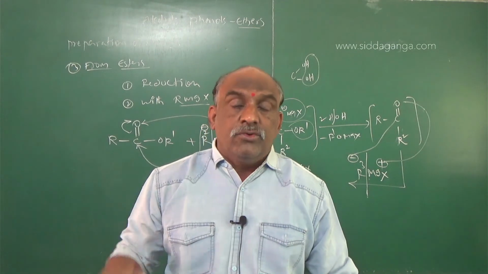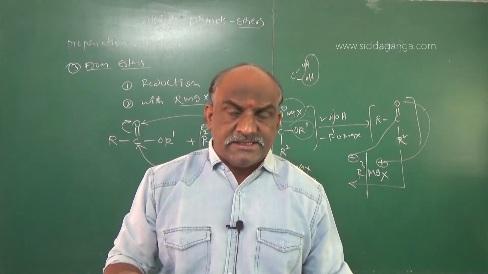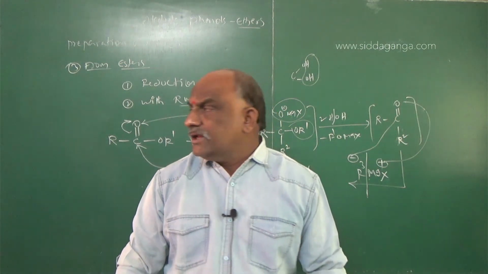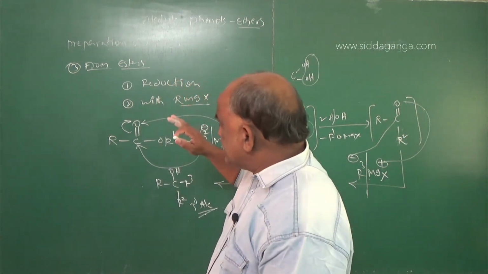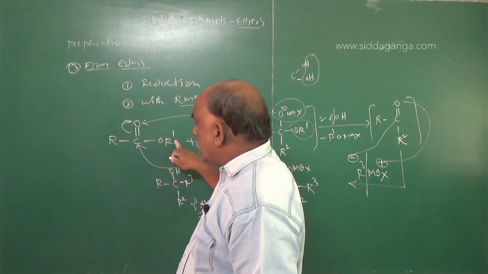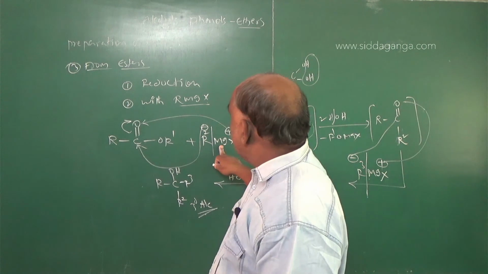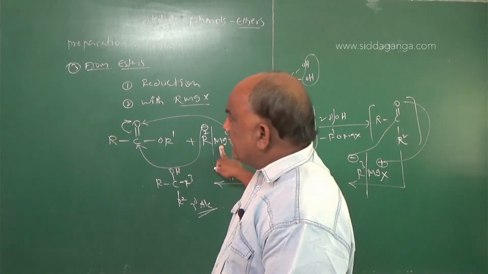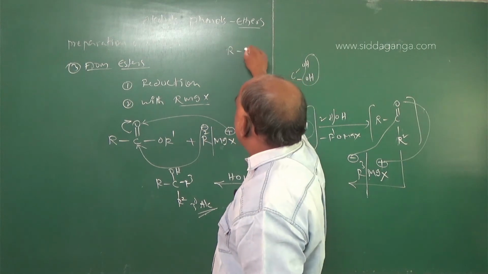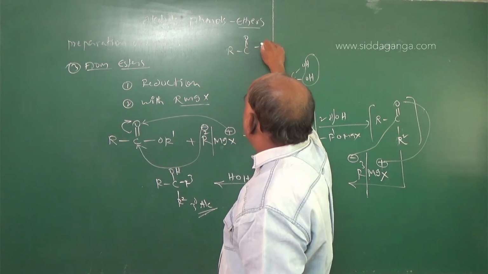Addition of two molecules of RMgX, two intermediates we will get. That's why here we have R C double bond O single bond OR, with two molecules of RMgX. So what will be the answer? I will give the simple reaction. The final answer is OR dash.